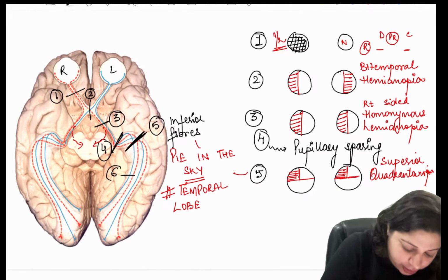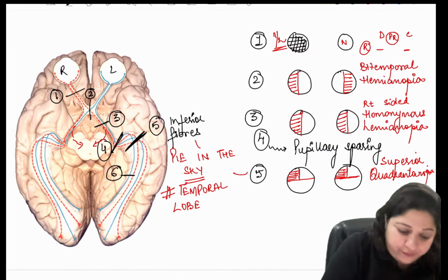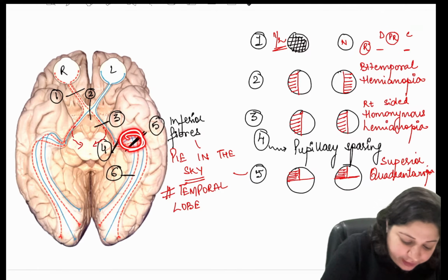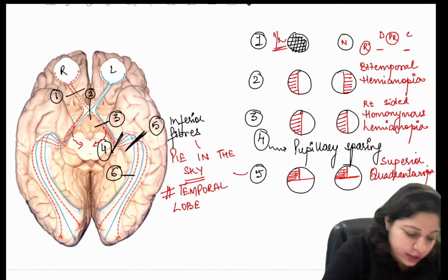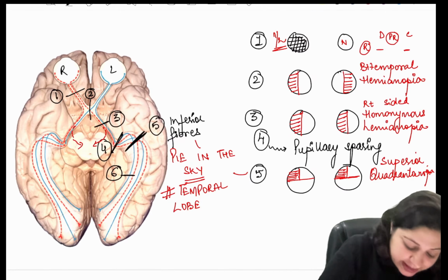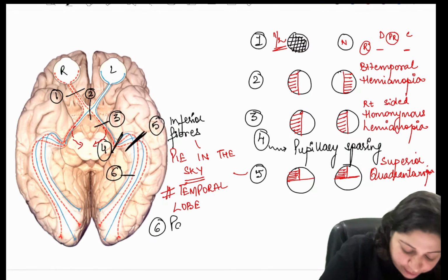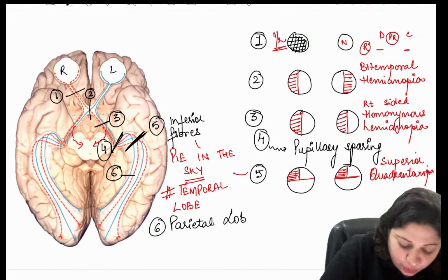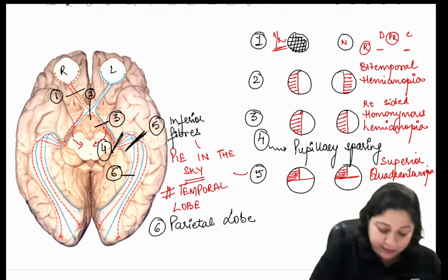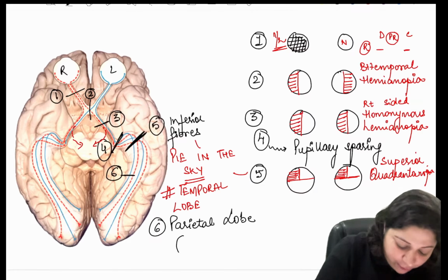Next, we move on to the lesion of the optic radiation. So here were the inferior fibers, here are the superior fibers. So when you have lesion number 6, that is involvement of the parietal lobe, and the superior fibers are involved, what kind of a defect do we get?